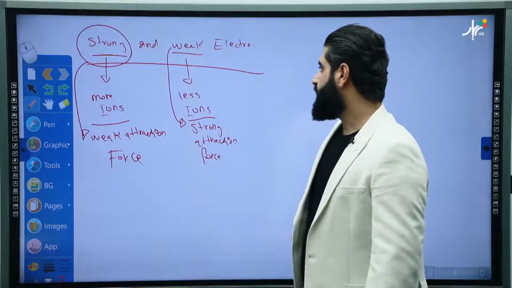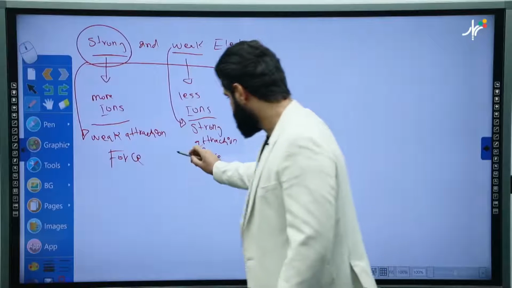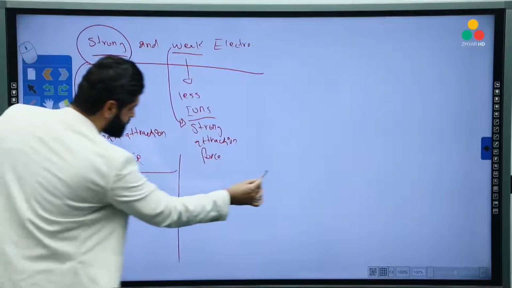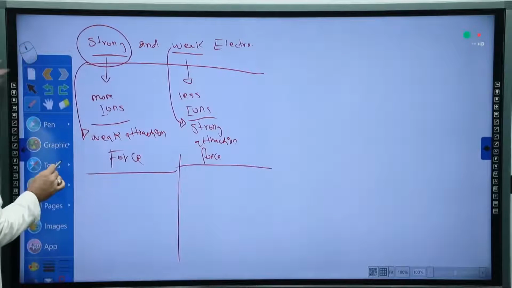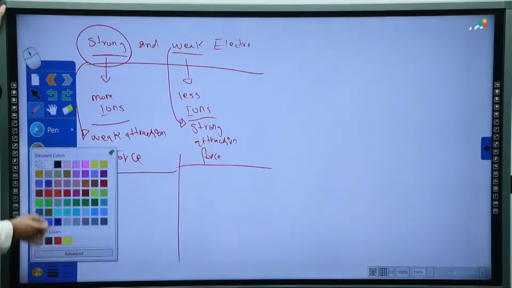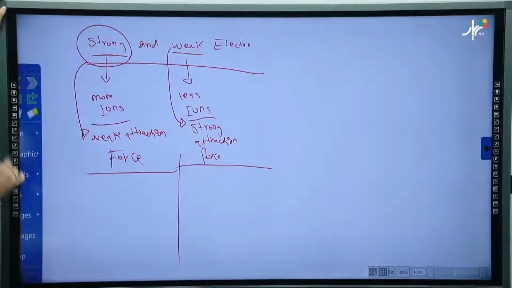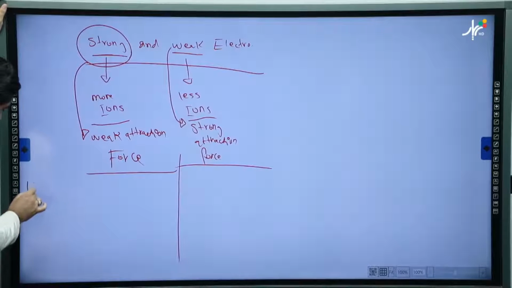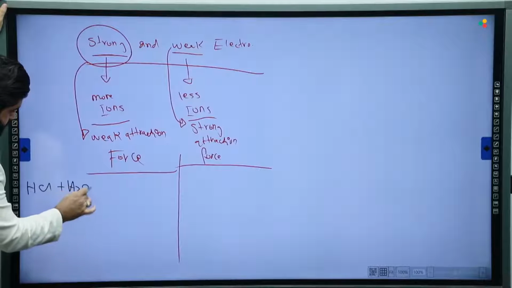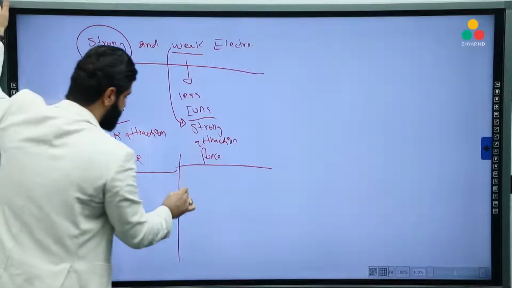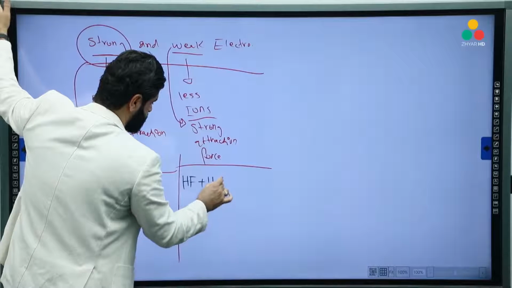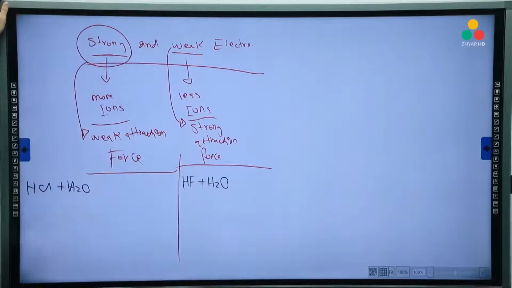Okay? And when we write their reactions, let's see. Suppose that we have HCl. Okay, please come here. I'll change your color, so don't be angry, please. Okay, look, HCl plus water. But here we have HF plus water. Okay, look.